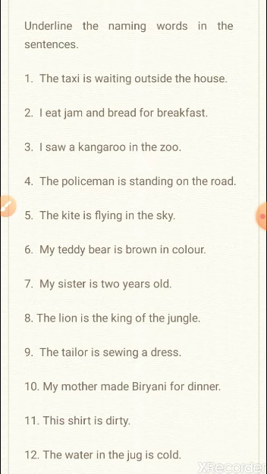Now, question number 11. This shirt is dirty. So, when we ask the question, is this a name of a person, place, animal, or thing, with each word, that is, this, shirt, is, dirty, we get the answer for the word shirt only as yes. Name of a thing. Shirt is a name of a thing. So, underline shirt. The naming word is shirt.